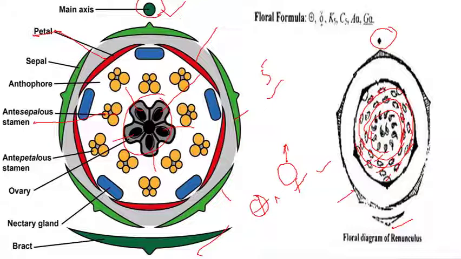Then the number of calyx is 5. The number of corolla is 5. Then we have multiple androecium, indicated by this, and in the end we have the gynoecium, also a multiple number, and the ovary is superior, indicated by this line.